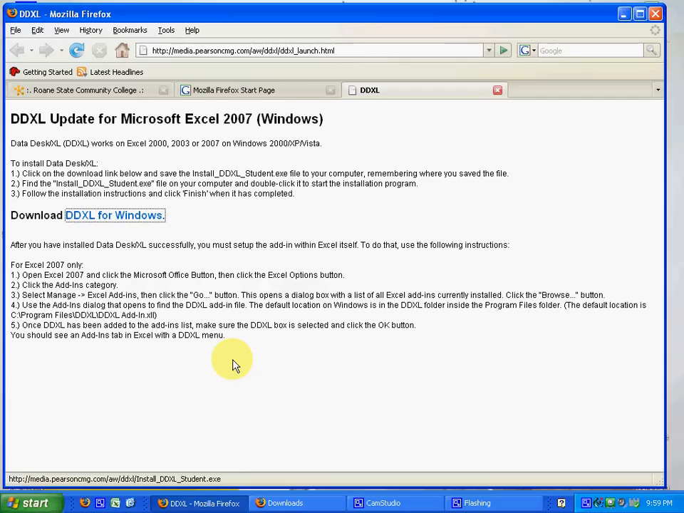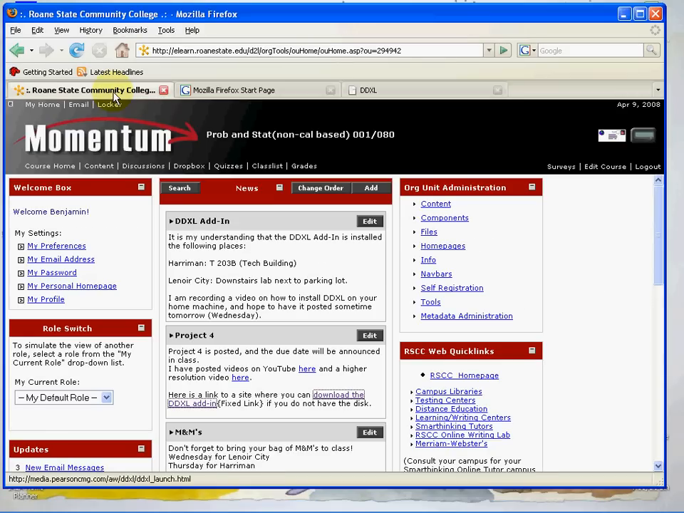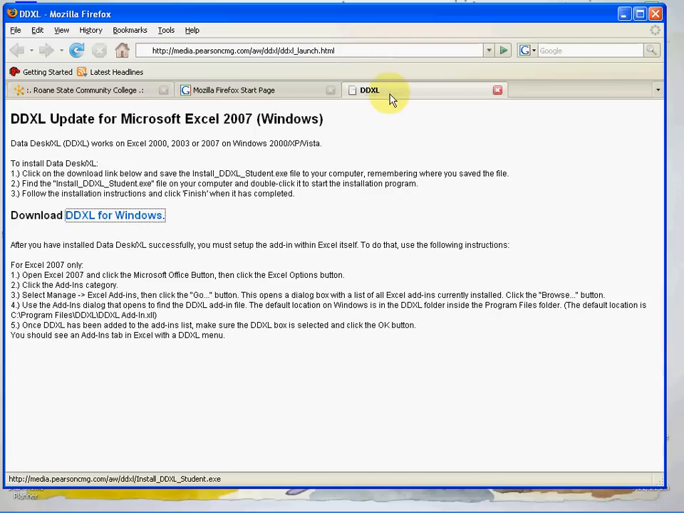So, quick look today at how to install this DDXL add-in, which apparently has given a lot of people no end of trouble. So what we're going to do, if you get into Momentum and you look here on the course homepage, we have a link to download the DDXL add-in. When you click on that, it'll take you to a page that looks like this. The DDXL update for Microsoft Excel 2007. If you click that link, then it will download a file which will allow you to install DDXL.